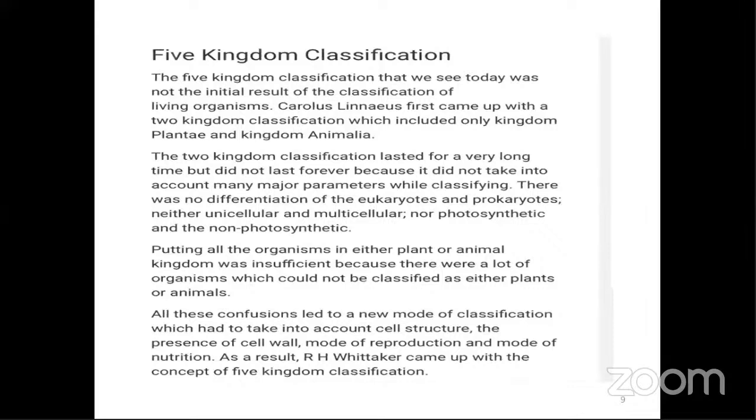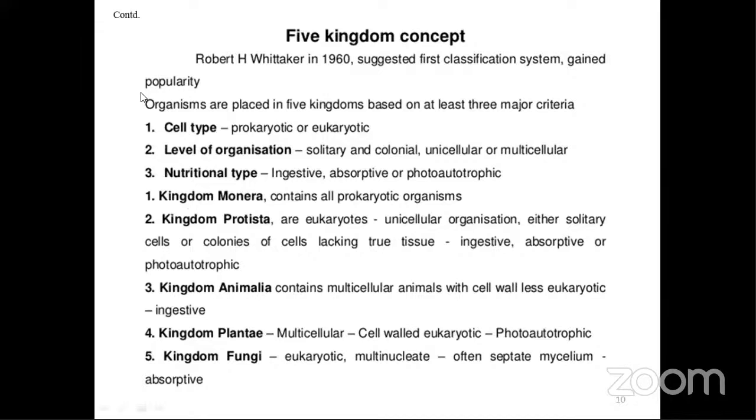So in this article we will be studying about the 5 different kingdoms. So what are these 5 kingdoms? Before we proceed, I will let you know that Robert H. Whittaker in 1960 suggested the classification system that gained popularity. Organisms are placed in 5 kingdoms on the basis of three characteristics. One was cell type, that is whether the organism is prokaryotic or eukaryotic.